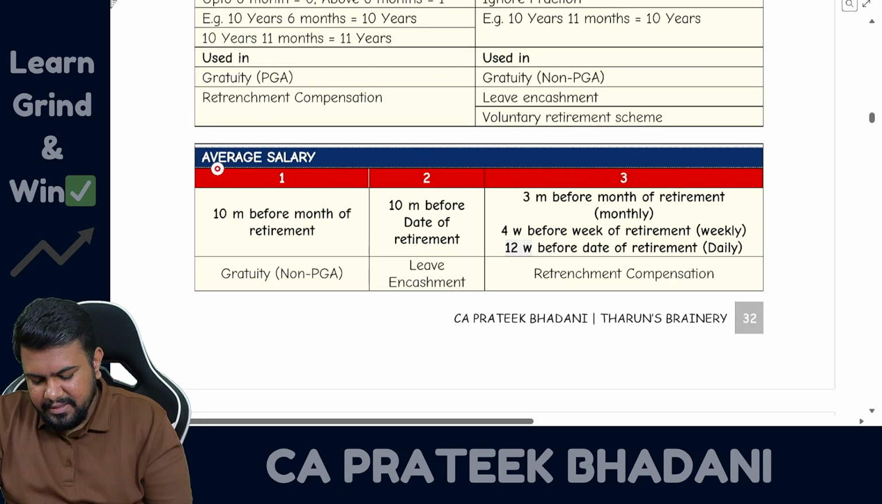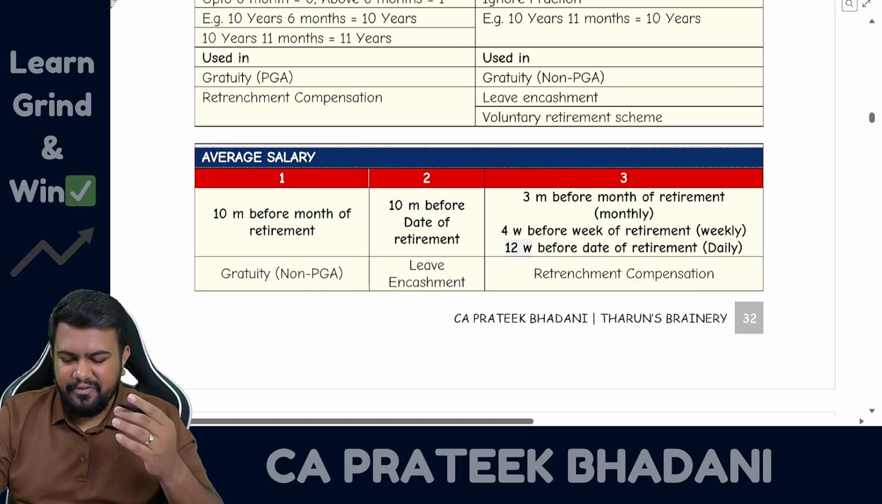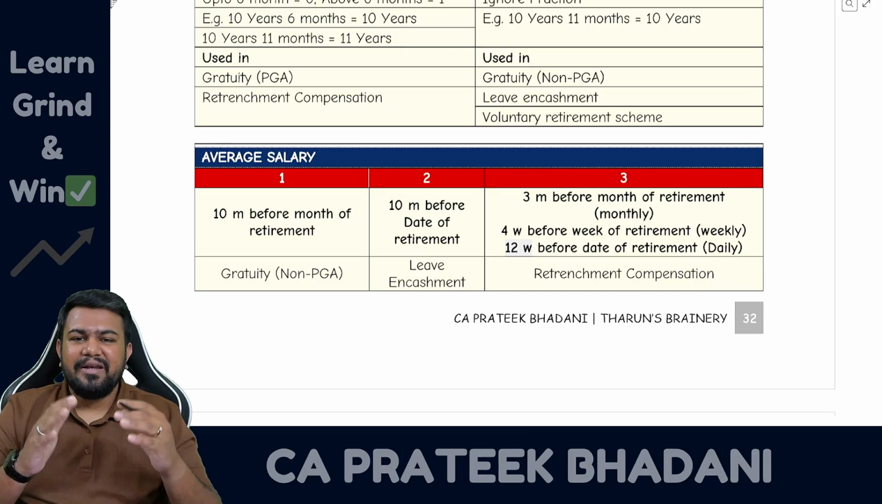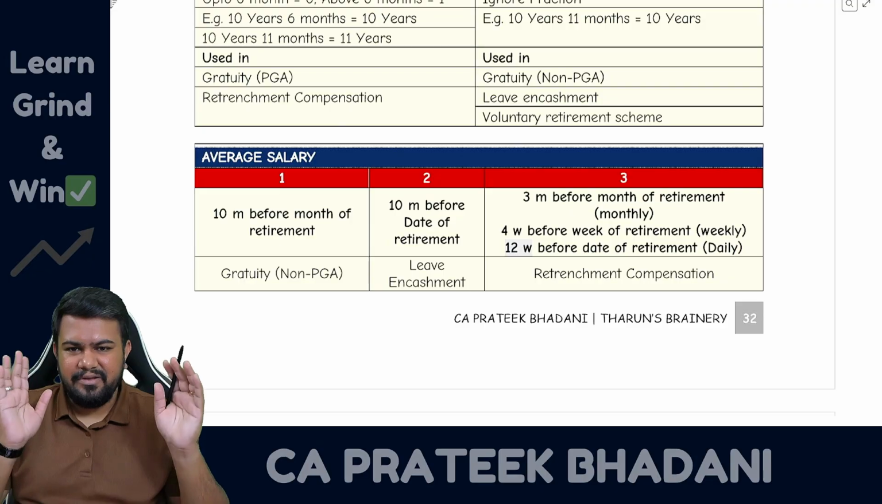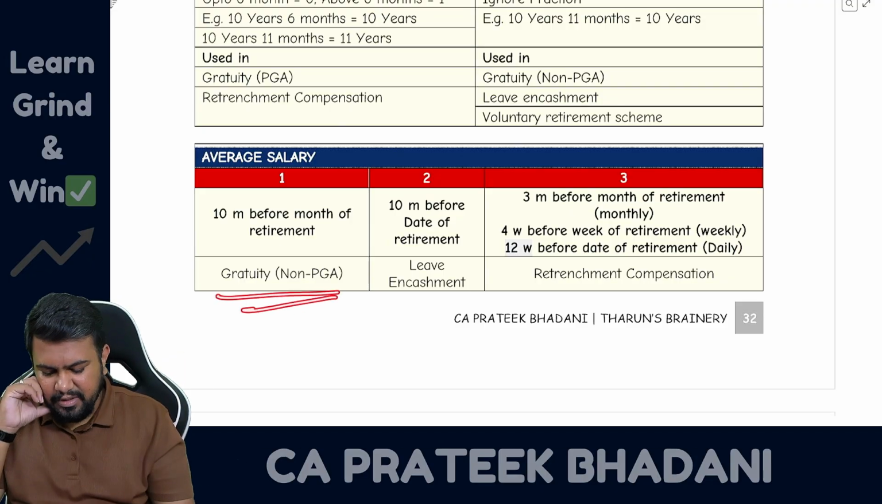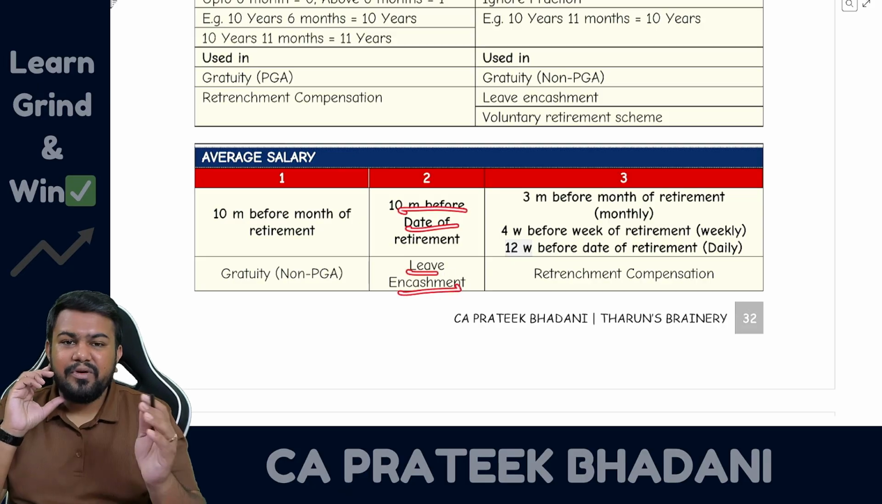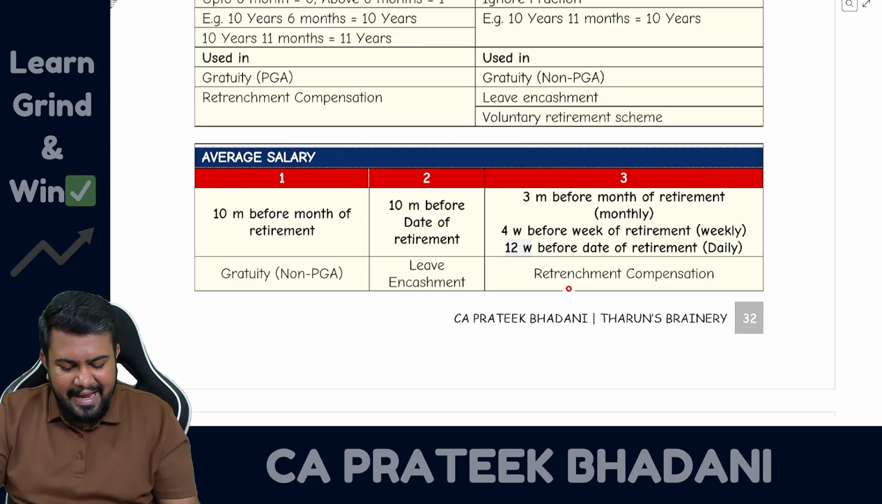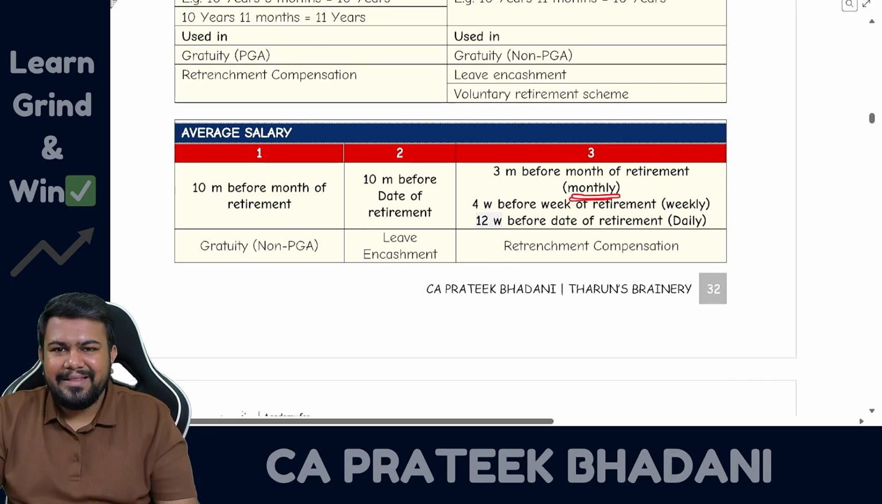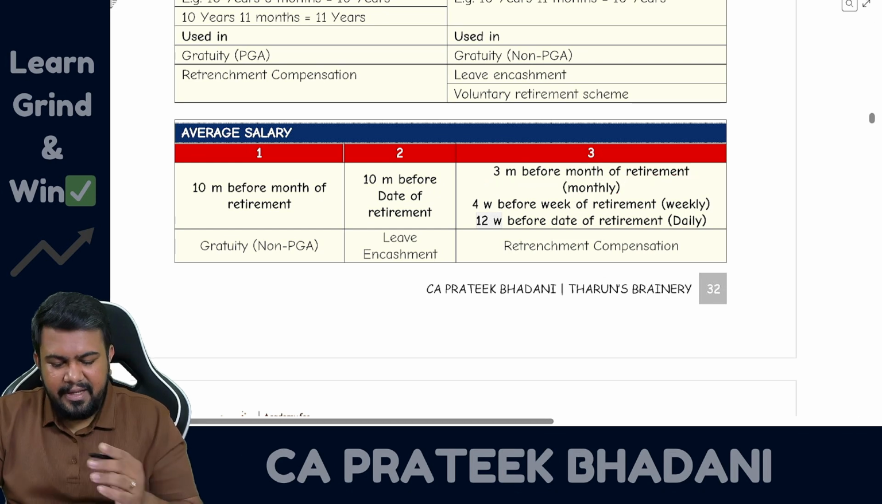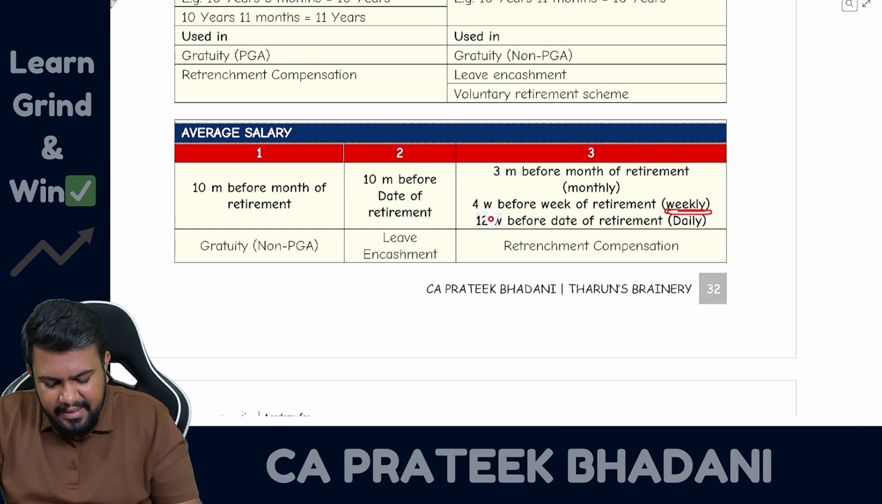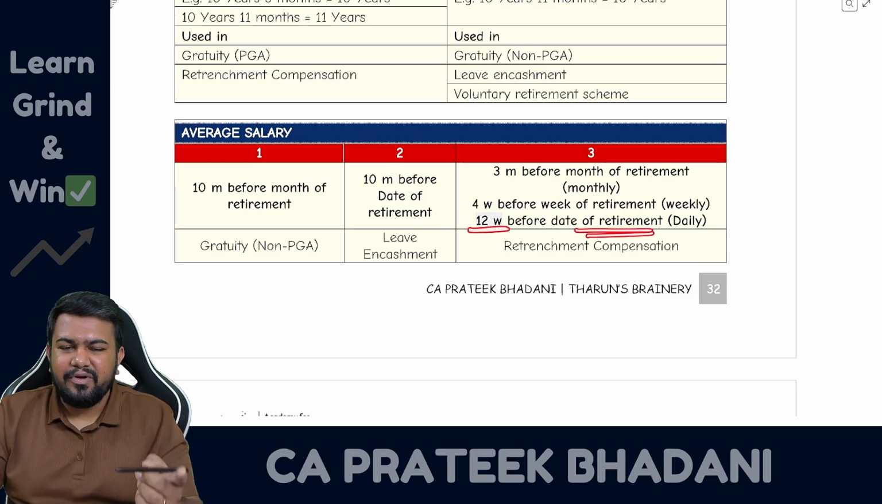Then in some places you are required to find the average salary. Different places have different methods to calculate the average. When it comes to gratuity non-PGA calculation, it is 10 months before the month of retirement, but in case of leave encashment, it is 10 months before the date of retirement. So this also you have to be careful about. And retrenchment compensation is totally different. If the employee is receiving monthly salary, then it is 3 months before the month of retirement. If the employee is receiving weekly salary, then it is 4 weeks before the week of retirement. And if the employee is receiving daily salary, then it is 12 weeks before the date of retirement.